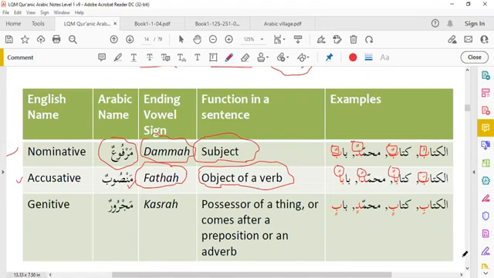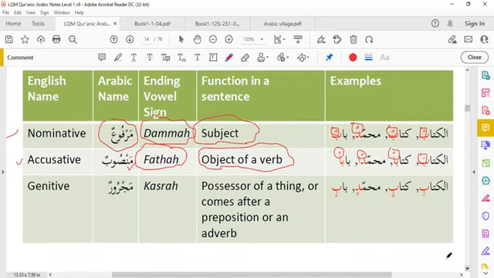The third case is genitive case. In English, we call it genitive case. In Arabic, we call it majrurun. The sign of majrur is kasra. It is the possessor of a thing, or comes after a preposition or an adverb.